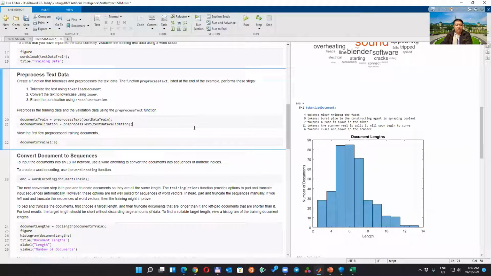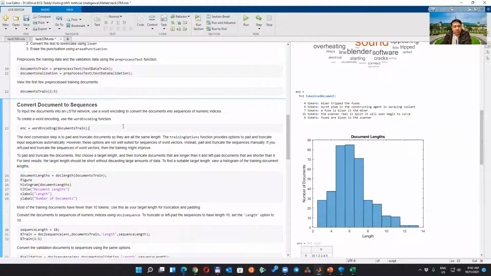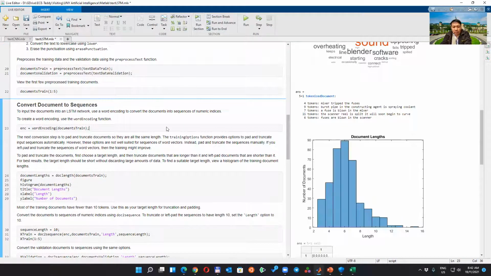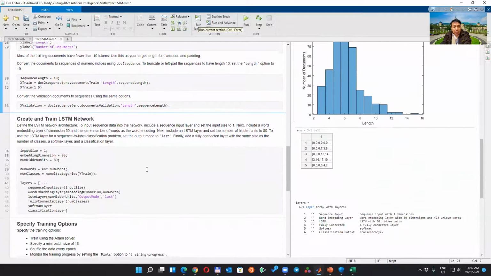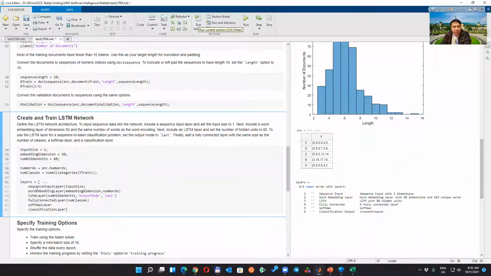Okay, so from there we use encoding, similar word-to-vector, to have the similarity. Then from there, we do the training to create the LSTM. So you can see the sequence input.